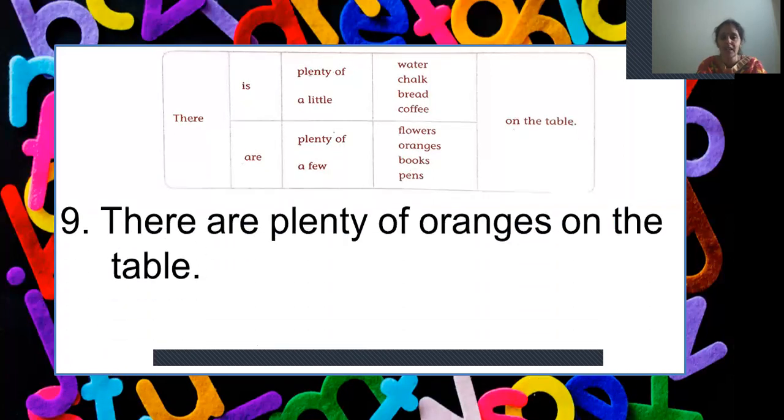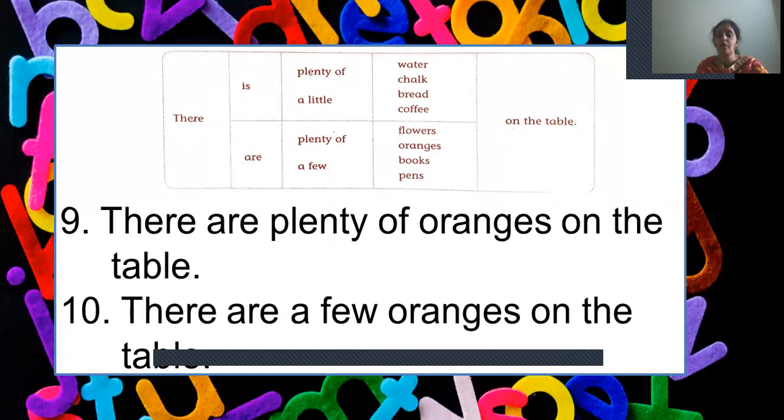Okay. The ninth one is, there are plenty of oranges on the table. And the 10th would be, there are a few oranges on the table. Here, oranges is a countable noun, right? So we have used the verb are here. There are plenty of oranges on the table and there are a few oranges on the table. Shall we move to the next one?